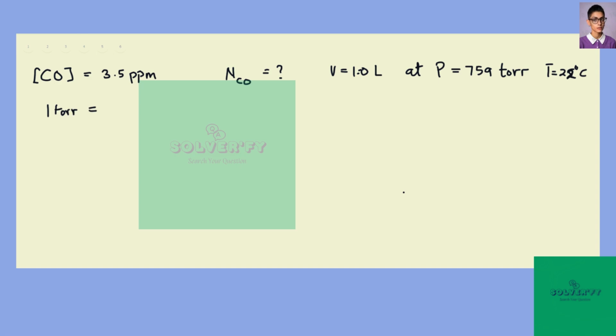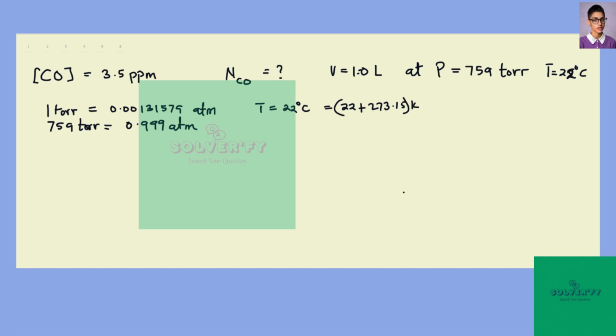So first, we know that 1 torr is 0.0013579 atmosphere. Therefore, 759 torr will be equal to this number of atmospheres. Just multiply 759 by this number to get this. And also temperature was given to be 22 degrees Celsius, so we convert that to Kelvin. That will be 22 plus 273.15, all in Kelvin. That will give us 295.15 Kelvin.